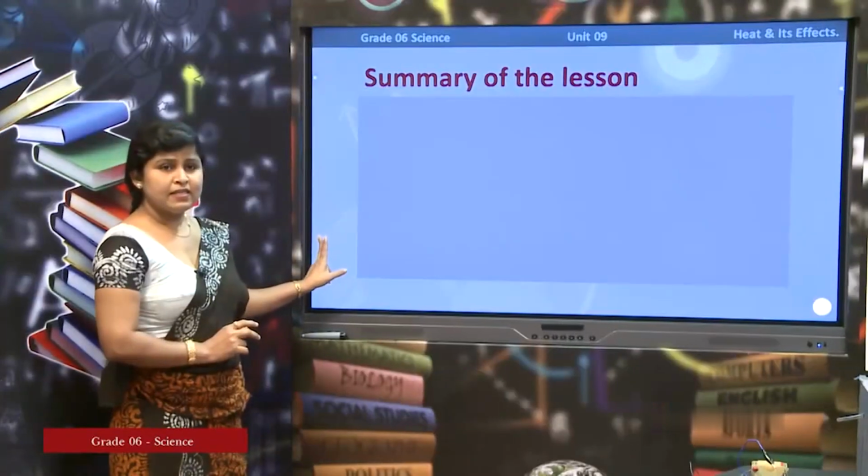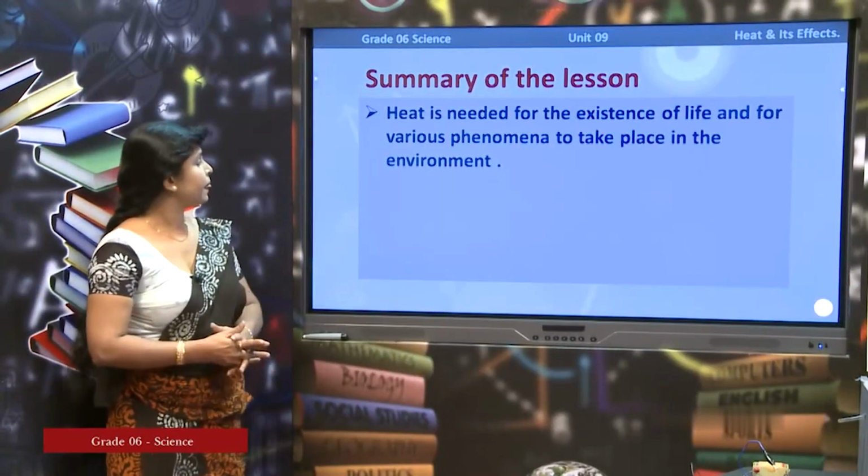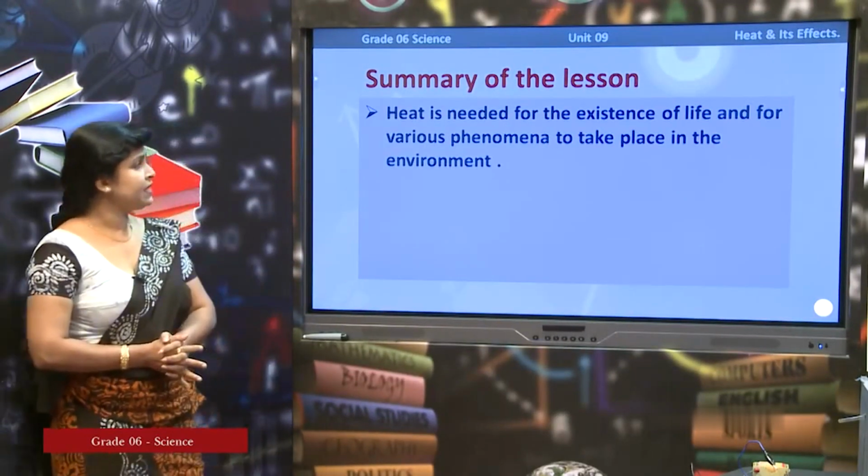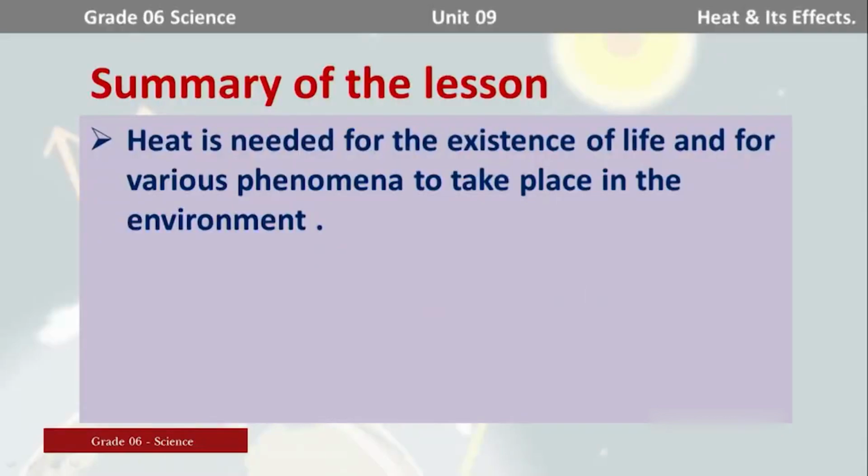Actually, I covered the first part of this unit. Here are the things I discussed with you. Heat is needed for the existence of life and for various phenomena that take place in the environment.